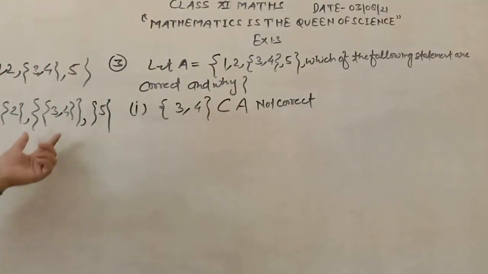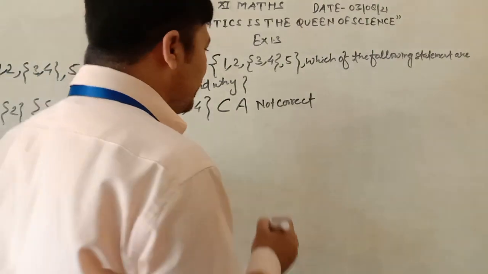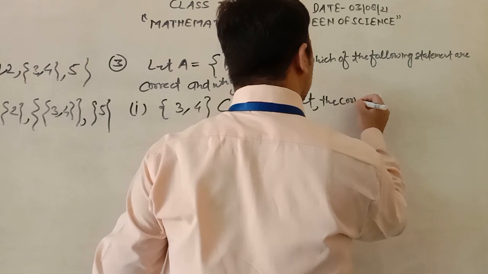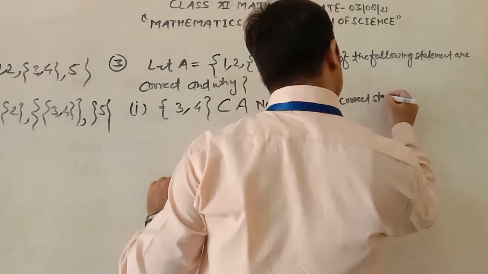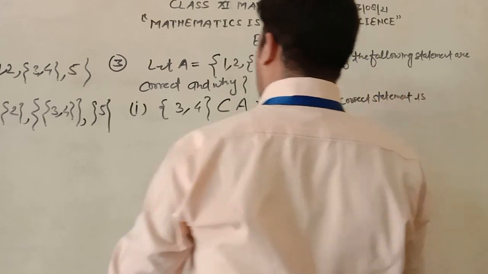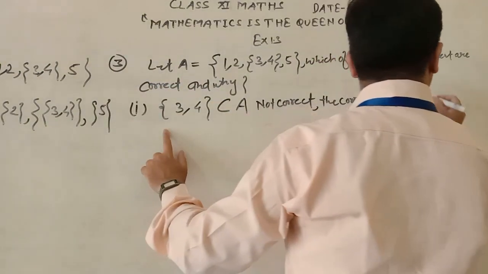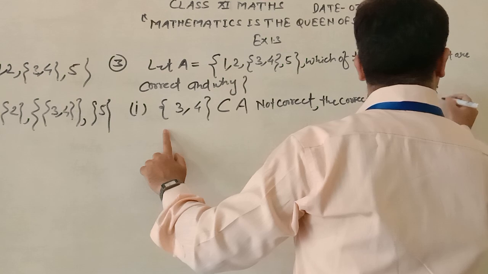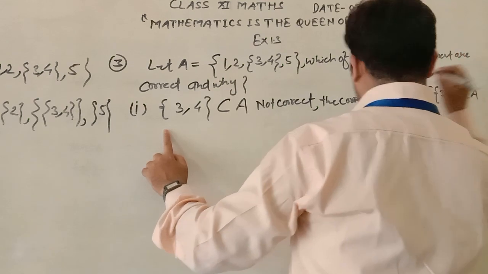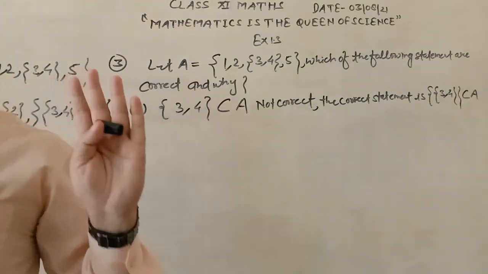Why is it not correct? Because the correct statement is: curly bracket {3, 4} is a subset of A. This is the correct statement.